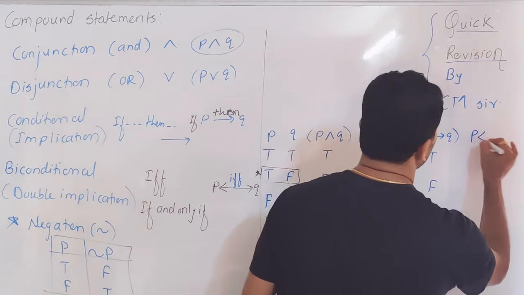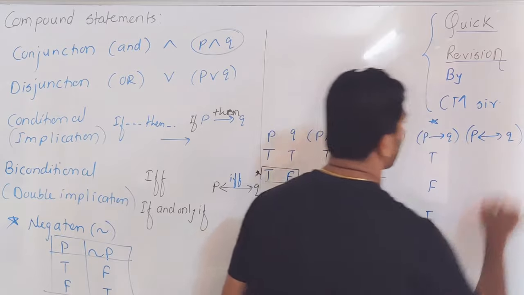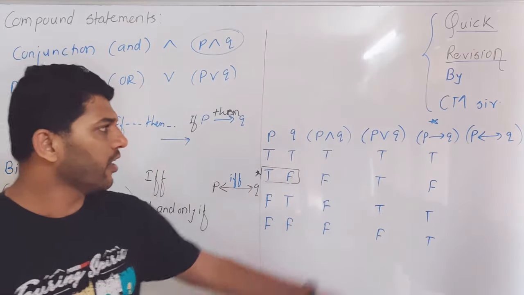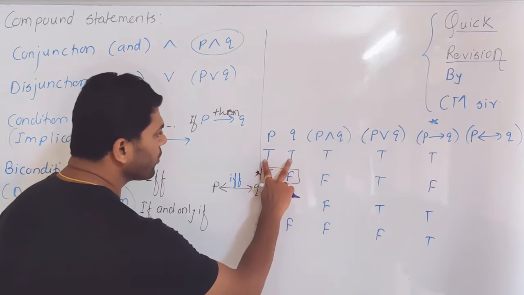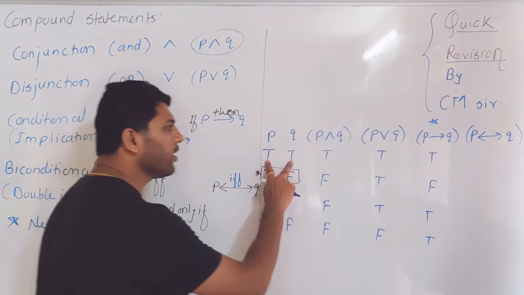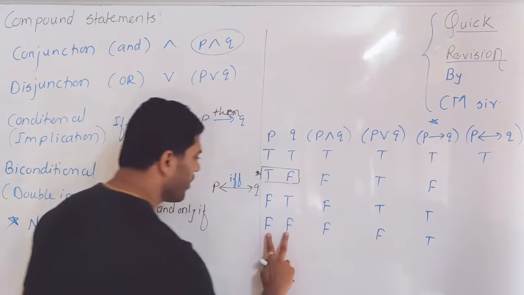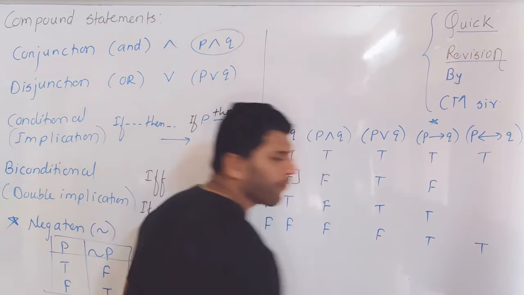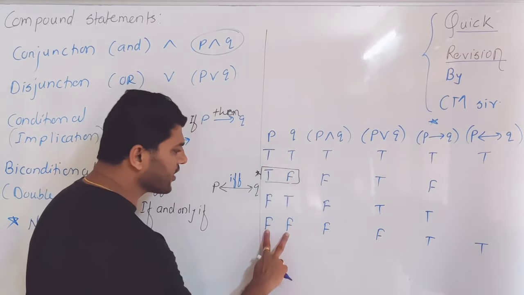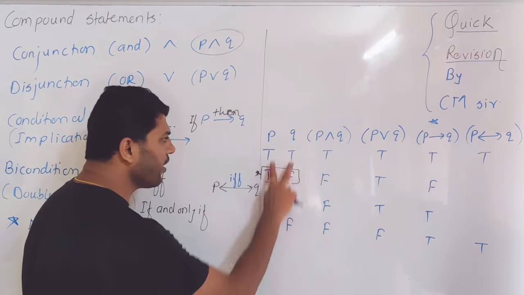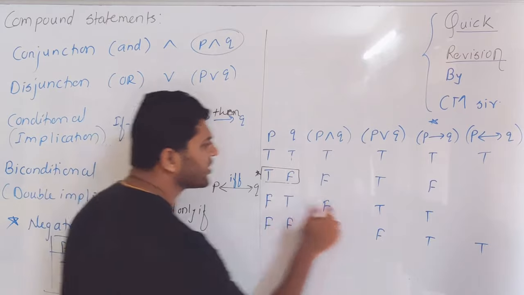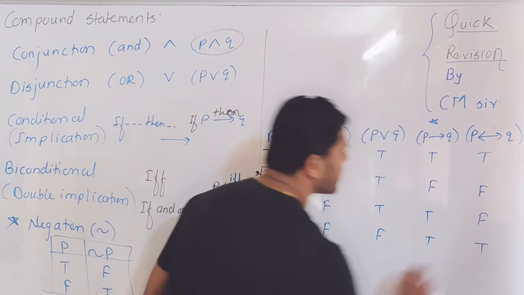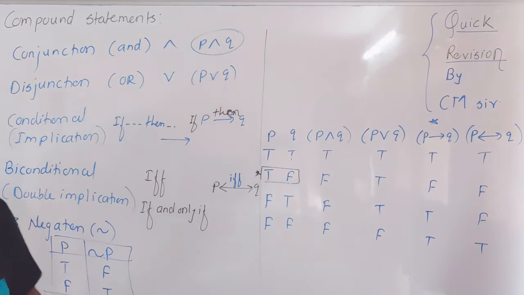And the last one, friends, the biconditional statement. This two-headed arrow indicates it's a biconditional. If both the entries are the same, double T leads to T, double F leads to T. So if both the entries are similar, then it gives you true. If the entries are dissimilar, then its outcome is false. Just remember this truth table.